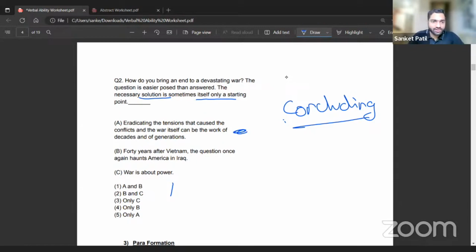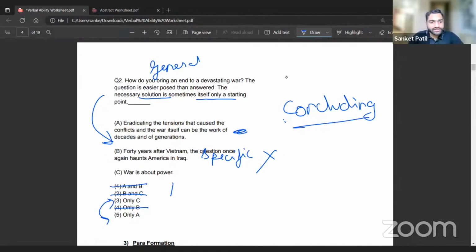No, so see, this is a good example of something where we are being general over here. We are talking about war in general. This point is being very specific, that it is only talking about this. So I do not think this would be the correct answer, because we are not trying to go specific in this short paragraph. So let's rule this out. B is out of the question. So as soon as you take B out of the question, these are the options that immediately get eliminated, because you can see B is not the answer, so you can immediately cut out those options. This widens your chances to get the correct answer.